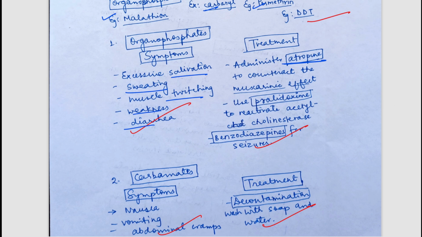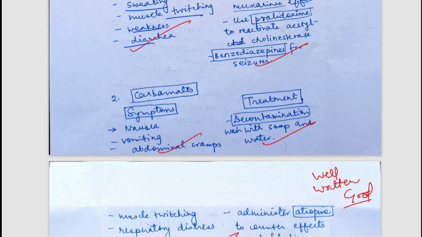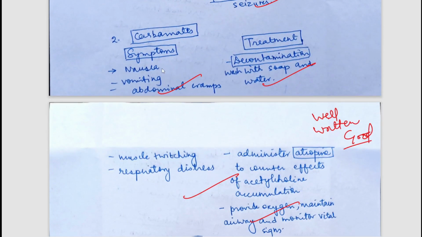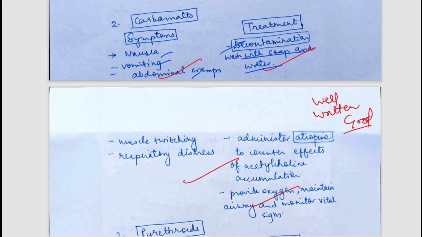You can pause and read the answers. Again, the carbamates have also been mentioned: nausea, vomiting, abdominal cramps, and the treatment has been written. That is decontamination. Wash with soap and water, especially the area where you have the insecticide, especially when it is on your skin or something. You should wash those areas. So again, well written.